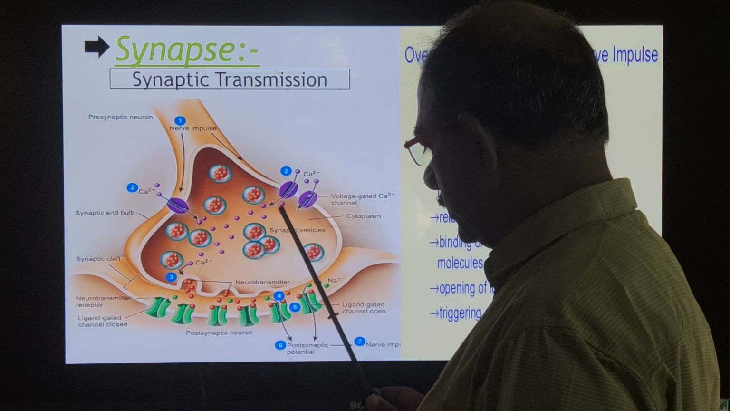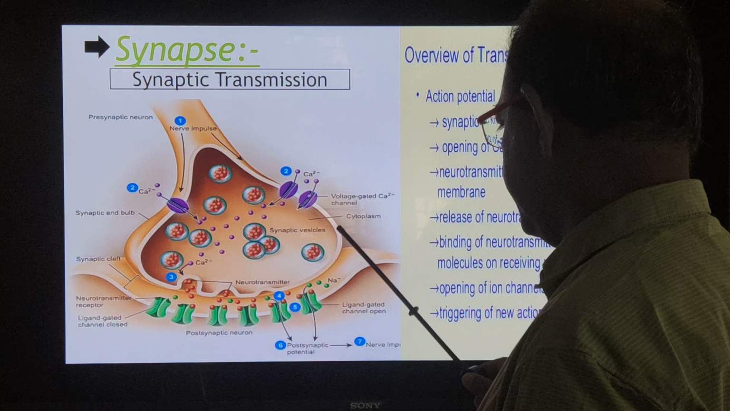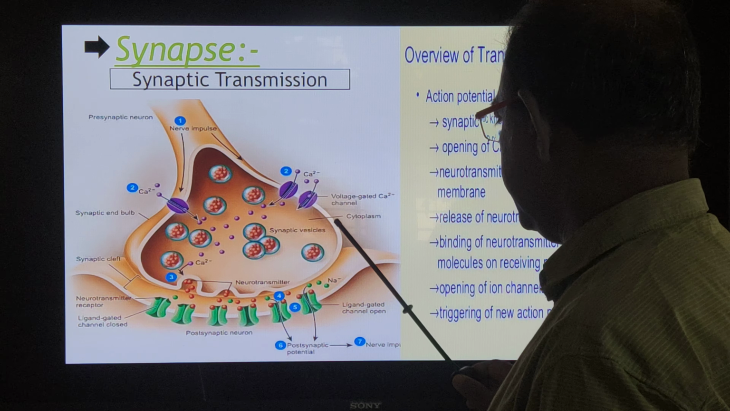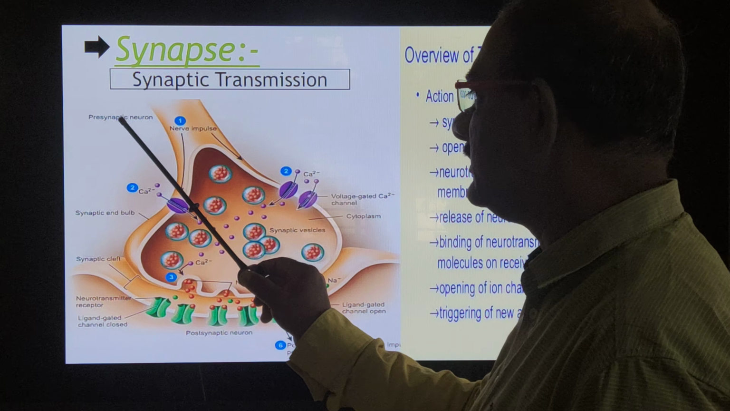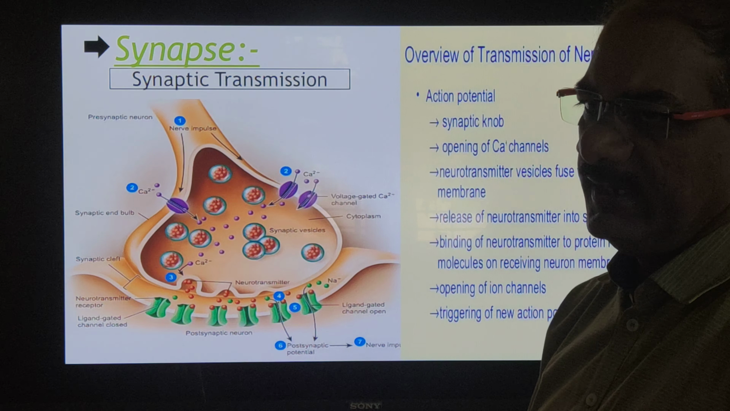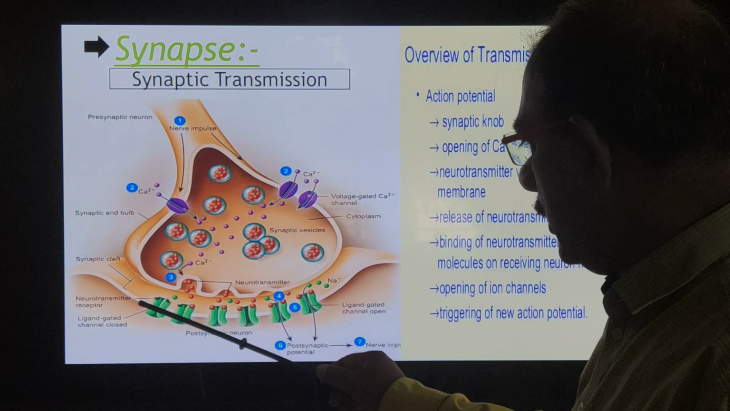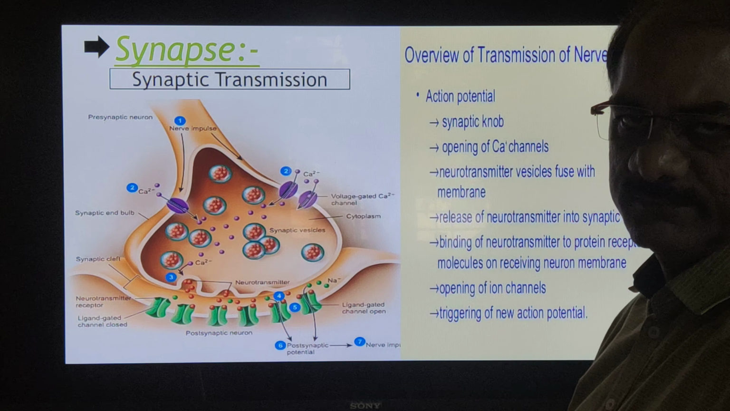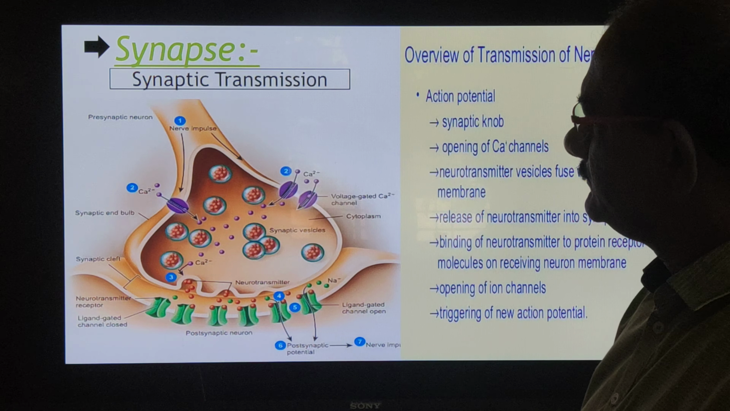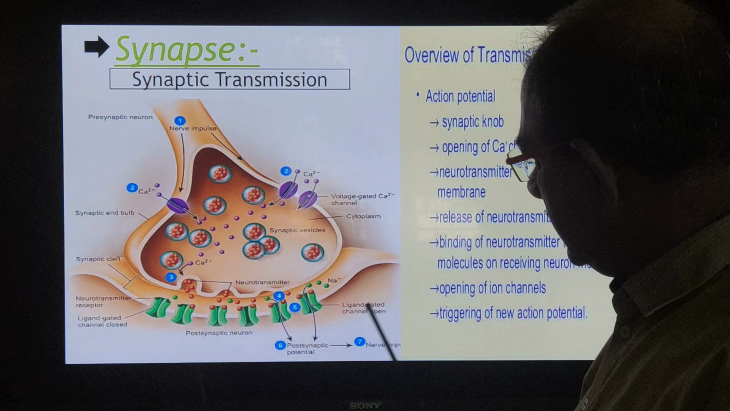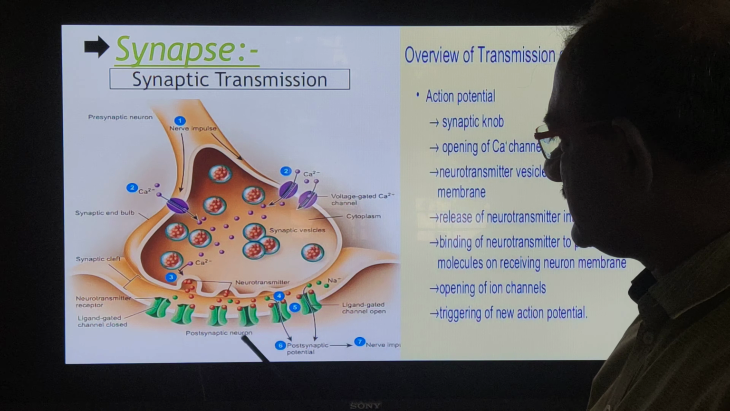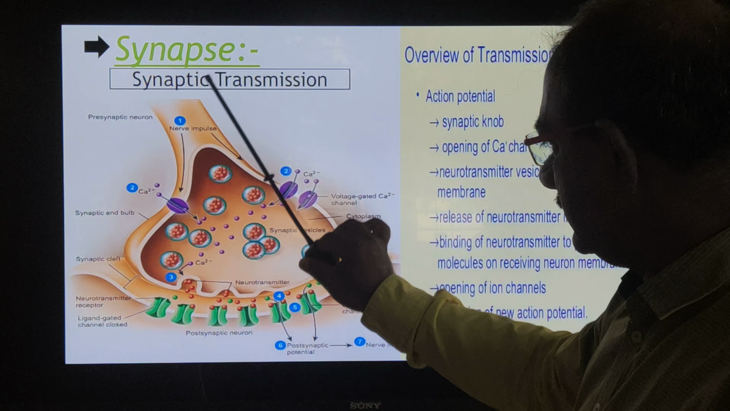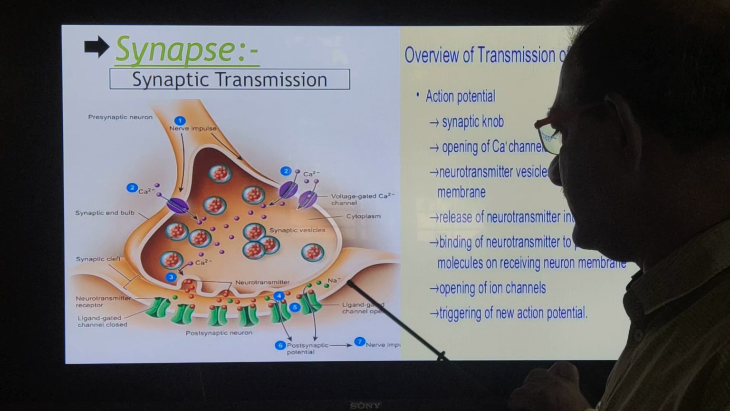The axonic end of the conducting neuron is called the presynaptic neuron, and the dendronic end of another neuron is called the postsynaptic neuron. In this diagram, such labels are present. Two neurons are seen. Here is the presynaptic neuron, that whole portion, and the other portion is the postsynaptic neuron.